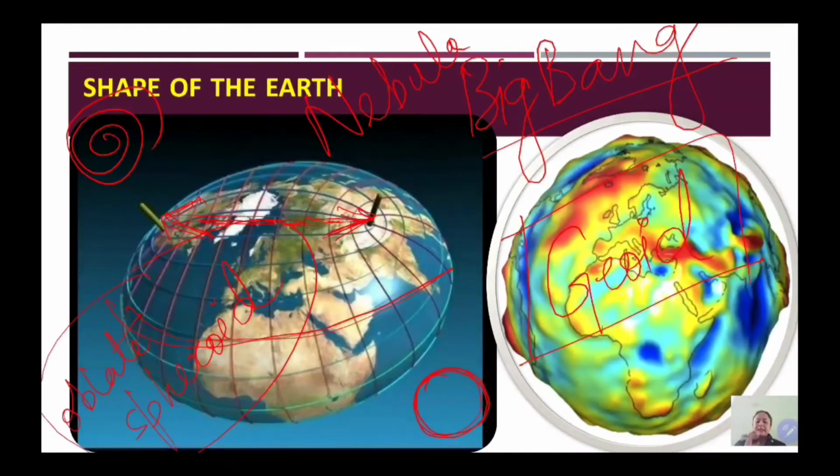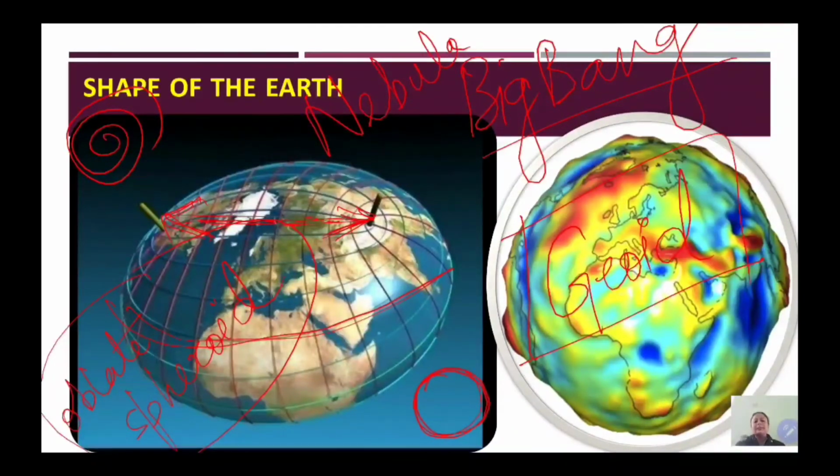And what happened, as in the glass I said, if you put salt and sugar, an excess will accumulate at the center when you are stirring it. The same thing happened in the case of earth. When the earth was forming, the heavier materials accumulated at the center and the lighter ones settled at the top. Like this, the earth has three concentric layers, and you are aware of it: the crust, the uppermost layer, the mantle, the second layer, and the core, the innermost layer.